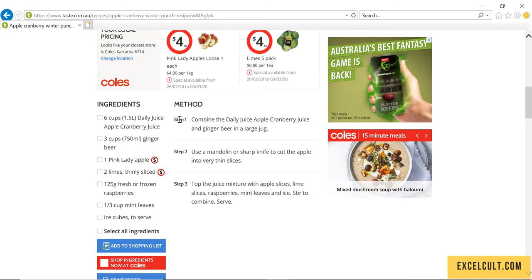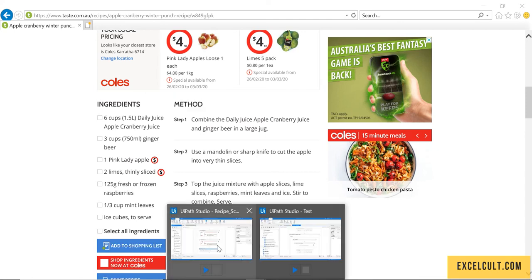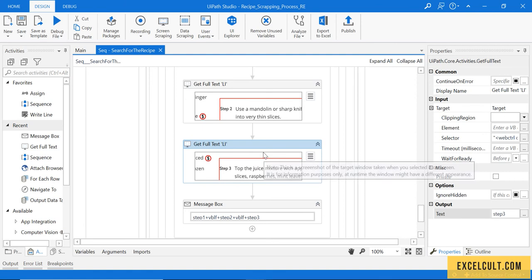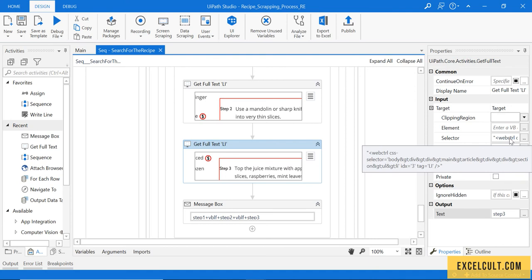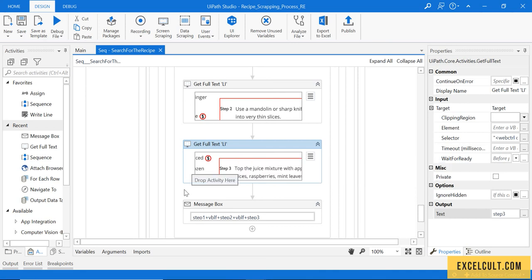There are some recipes which might have 5 steps, but the current code that we have implemented is capable of fetching only 3. Even if it has 2 steps, this particular flow will fail because it will be unable to find the 3rd step, and it will lead to failure. So why not make our robot capable of handling that too?